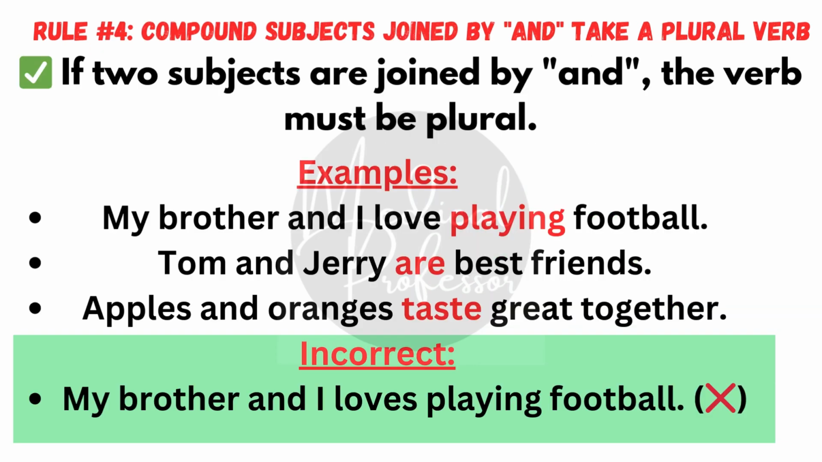Rule number 4. Compound subjects joined by and take a plural verb. If two subjects are joined by and, the verb must be plural. For example, my brother and I. My brother and I love playing football. Tom and Jerry are best friends. Apples and oranges taste great together. "My brother and I loves play football" is an incorrect sentence.